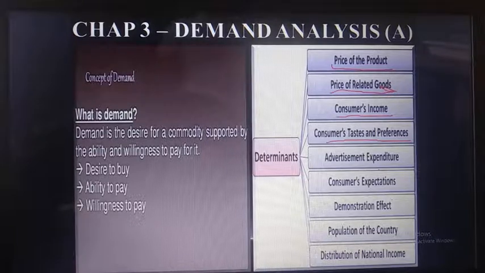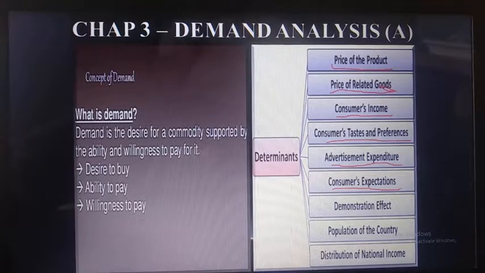So nextly, advertisement expenditure. The more advertisement expenditure you do on a particular product, the demand for that product will also increase. Consumer expectation. If suppose the consumer expects about the future that the price of a particular product will increase, the demand for the product will increase in present time.